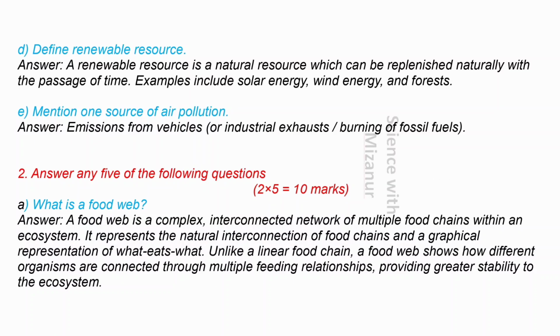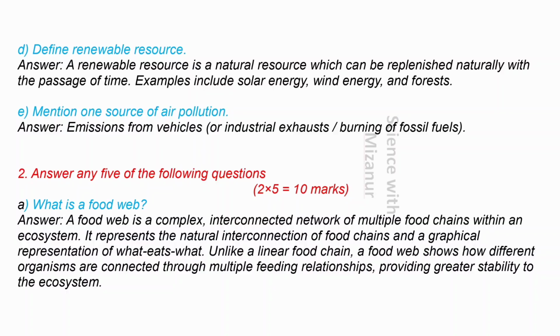Answer, a renewable resource is a natural resource which can be replenished naturally with the passage of time. Examples include solar energy, wind energy, and forests. E. Mention one source of air pollution. Answer, emissions from vehicles or industrial exhausts, burning of fossil fuels. 2. Answer any 5 of the following questions. 2 times 5 equals 10 marks.